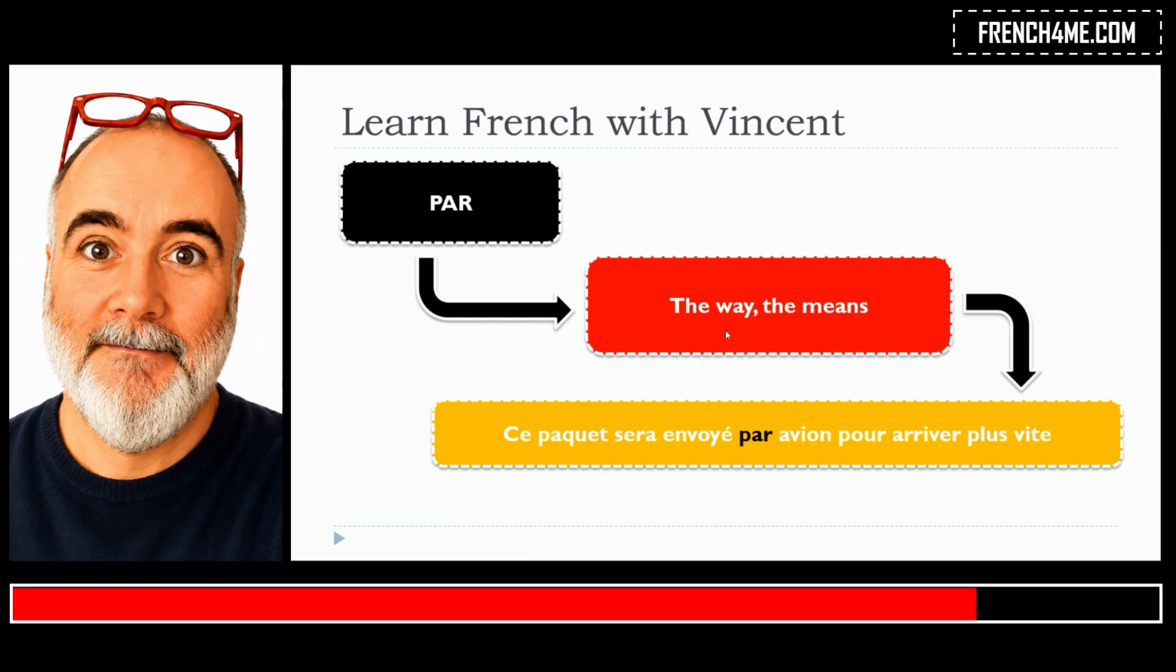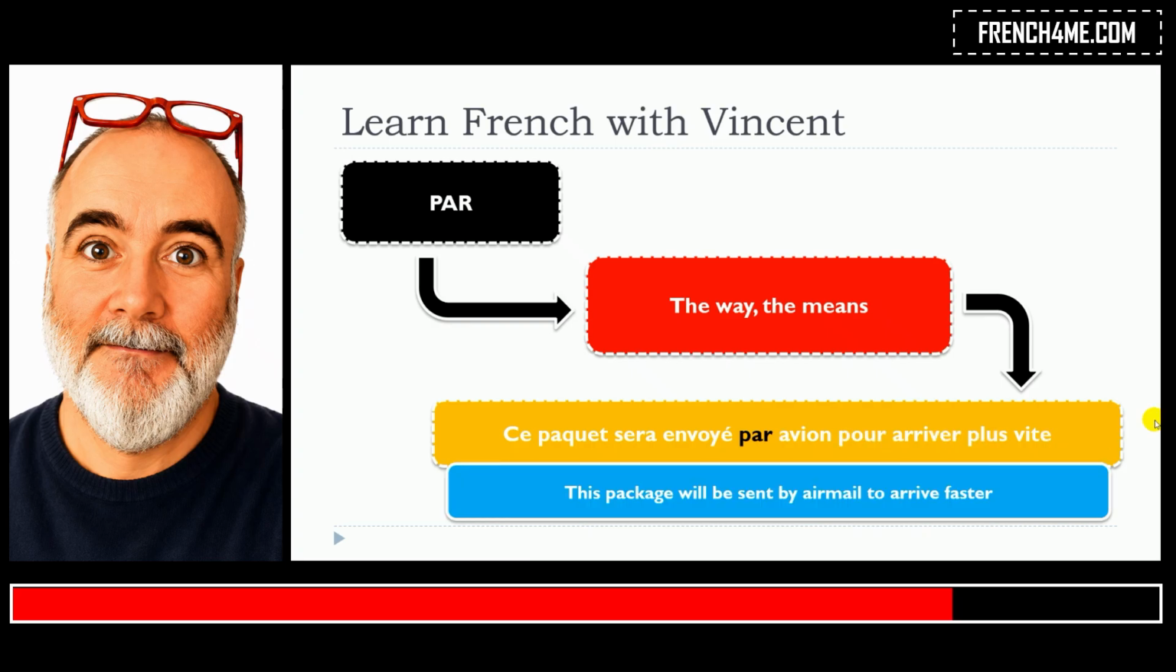And here is the example. Ce paquet sera envoyé par avion pour arriver plus vite. So it's quite clear that in that case, par is introducing the way or the means.